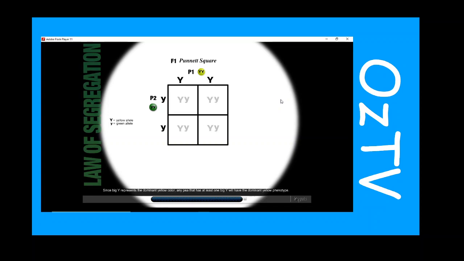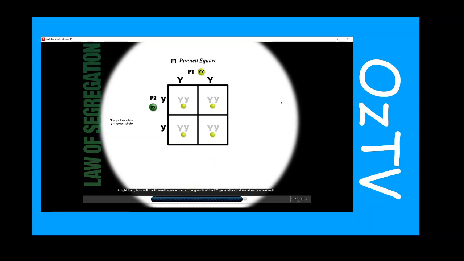Since big Y represents the dominant yellow color, any P that has at least one big Y will have the dominant yellow phenotype. For the case of the F1 hybrids, which all have one big Y and one small y, there is a 100% probability of yellow-looking hybrids, or phenotype. This matches and supports our original observations in the dominance lesson perfectly.